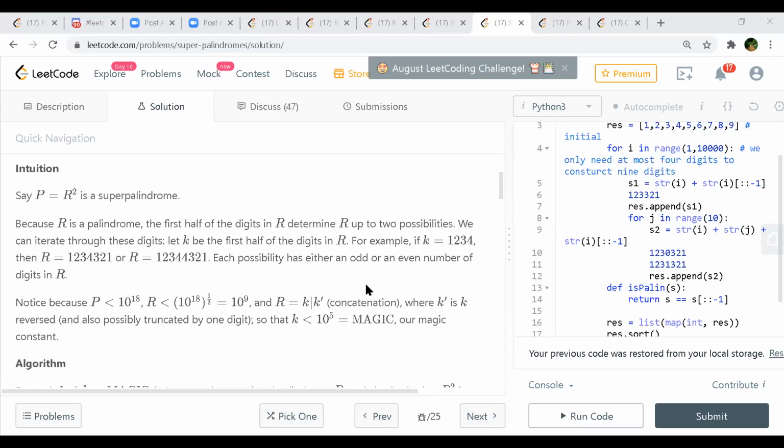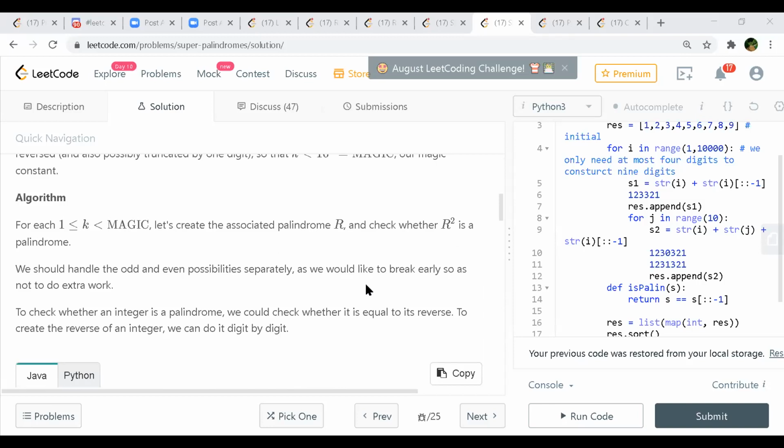So in the algorithm part, if you slightly scroll down, he says that for each K from 1 to the magic number, there can be an associated palindrome R, and you check if R square is a palindrome, and that would be our super palindrome. So he's doing it for each and every number from 1 to the magic number, squaring each one and checking. First he forms the palindrome from the number, then squares it and looks for whether it is a palindrome; if so, you consider that a super palindrome.